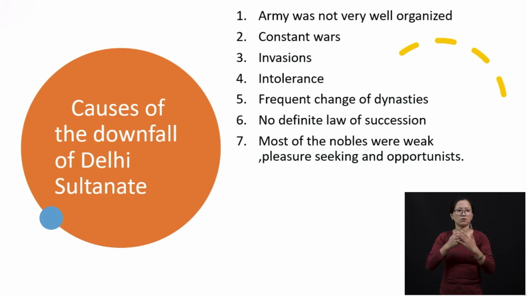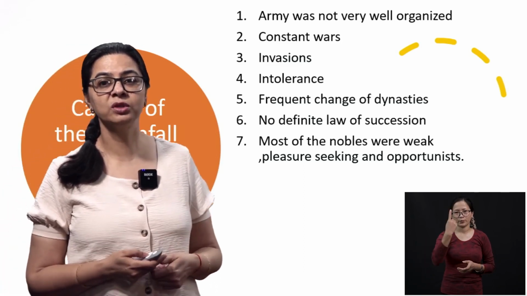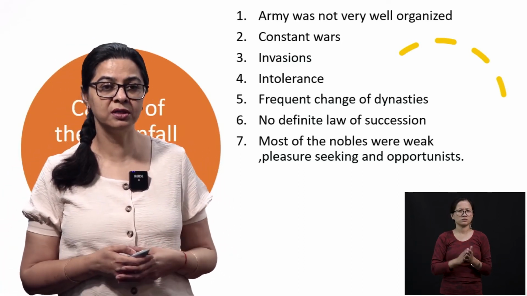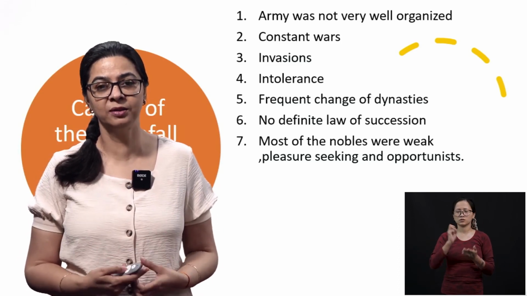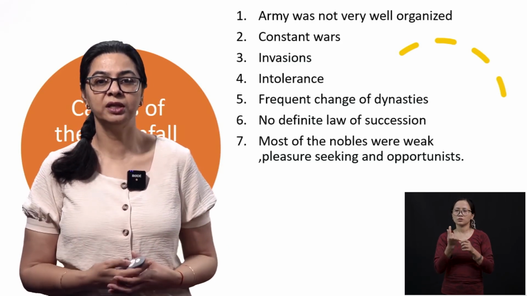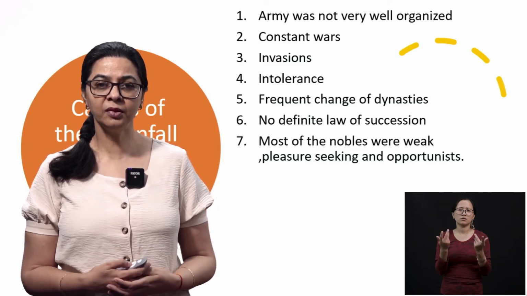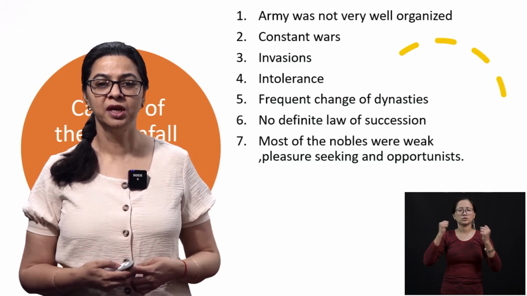So all the Delhi Sultanate, all the 5 dynasties that we came across, are all gone now, and now we will have Mughals. So why do you think that the Delhi Sultanate fell? The first reason was that the army was not very well organized. Every time they were only fighting, they were not trying to consolidate what they had. There were repeated invasions by Mongols, and they had no idea how to make their army strong and stop those invasions.